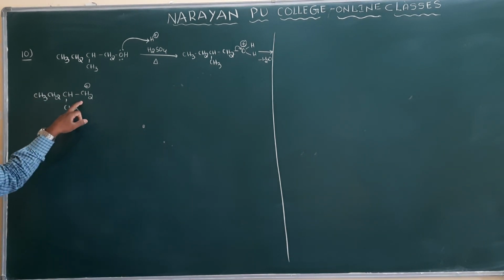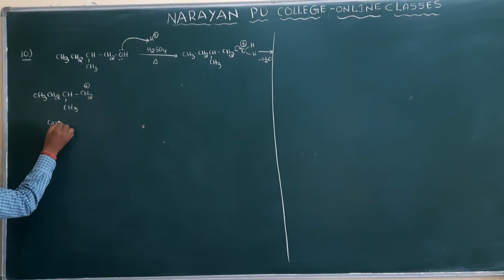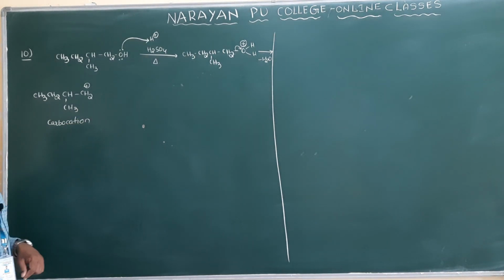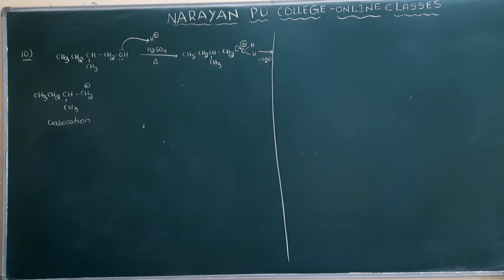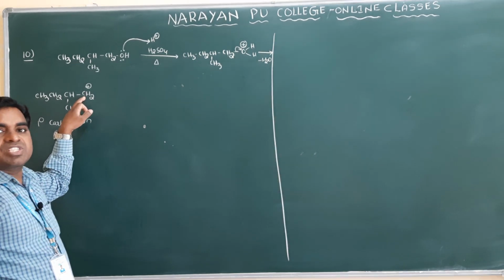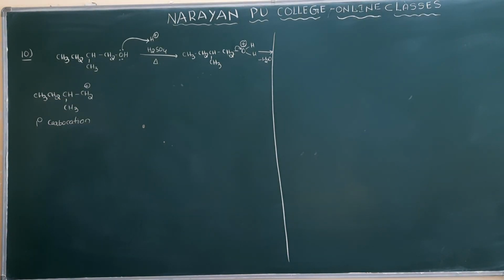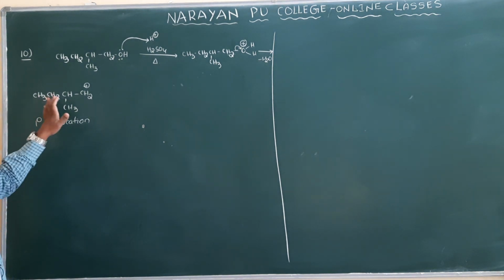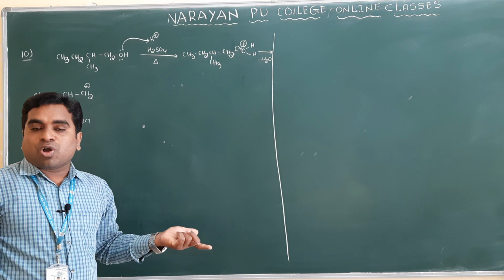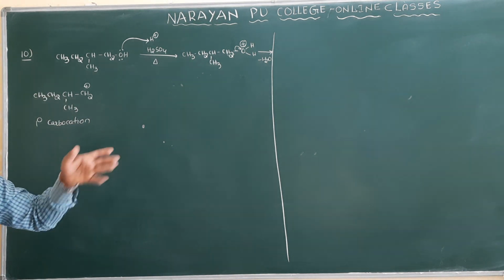So what is the intermediate we got here? Carbocation. You know that whenever there is a carbocation, there is a chance of rearrangement. Which carbocation is it? Primary carbocation, because the positive charge is present on the CH2. Whenever a primary carbocation is there, there is a chance to get a secondary or tertiary carbocation in the molecule. Then the rearrangement takes place.